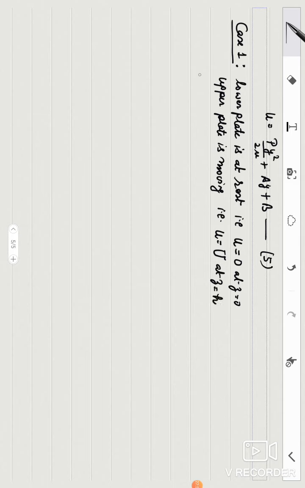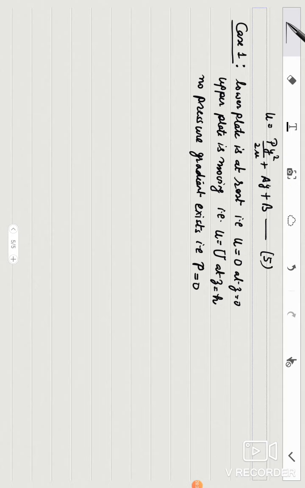And the third condition is that there is no pressure gradient. That means pressure is constant. P was the gradient of pressure, so it is 0. So this is the first case.